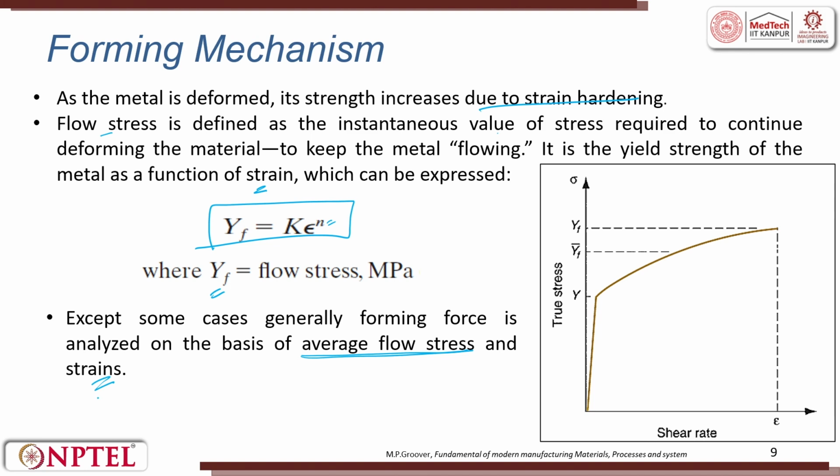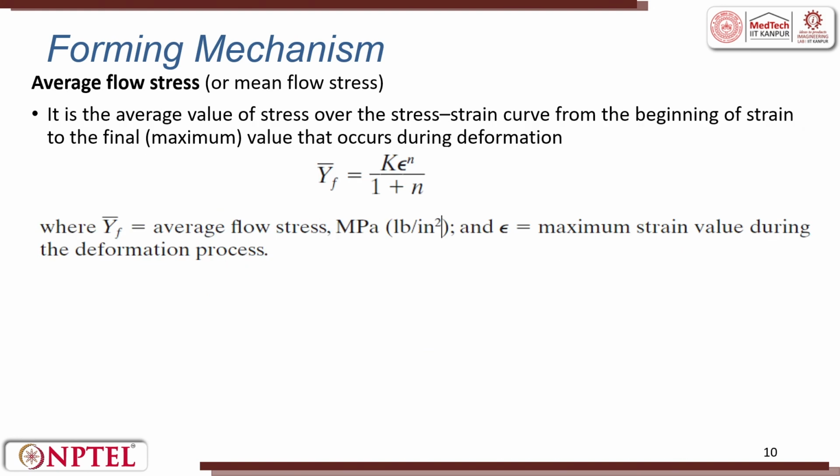So, what is average flow stress? Right? Plastic limit, maximum, ultimate strength. We always try to take the mean. So, that is what we call average flow stress. The average flow stress or the mean flow stress is expressed in this way. It is the average value of the stress over the stress strain curve, from the beginning of strain to the final value that occurs during deformation.